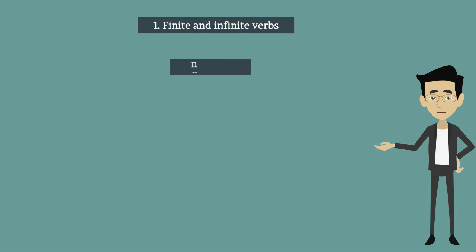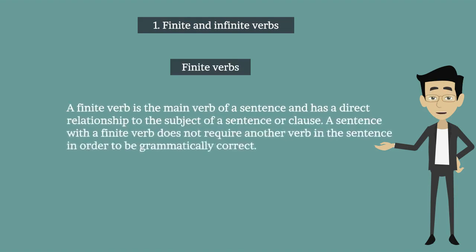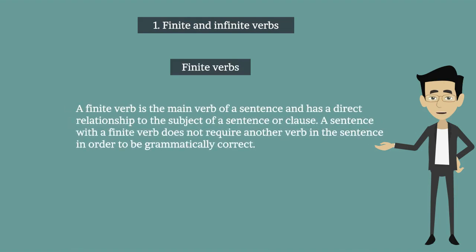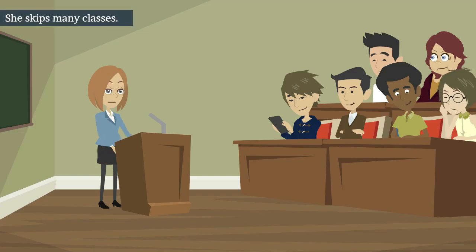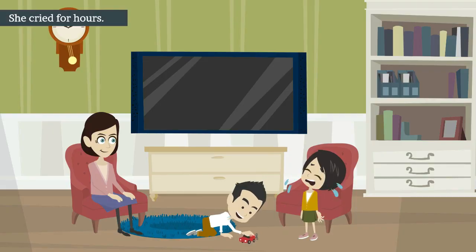Finite verbs. A finite verb is the main verb of a sentence and has a direct relation to the subject of a sentence or clause. A sentence with a finite verb does not require another verb in the sentence in order to be grammatically correct. Let's see some examples. I play every day. She skips many classes. She cried for hours.